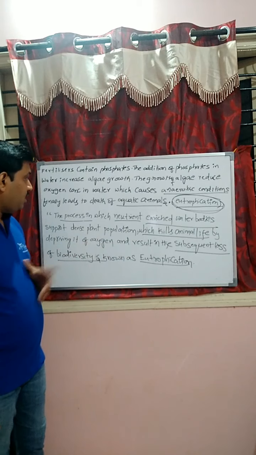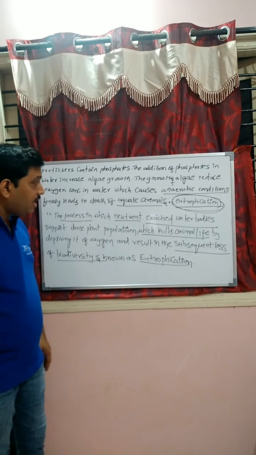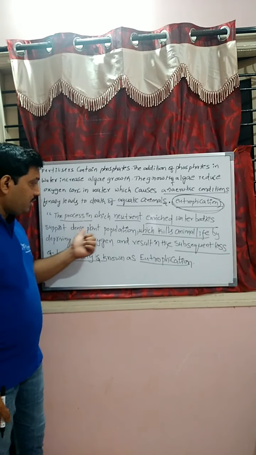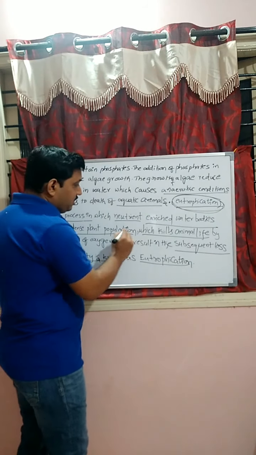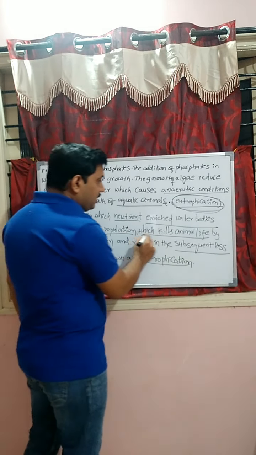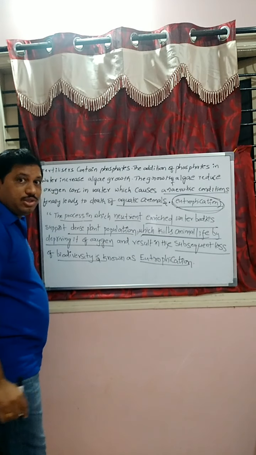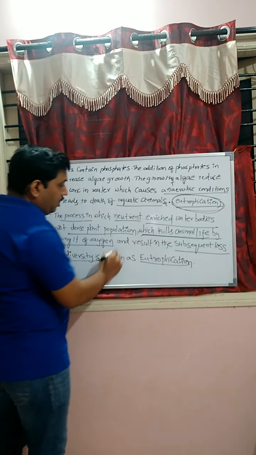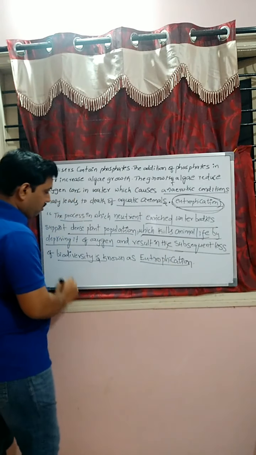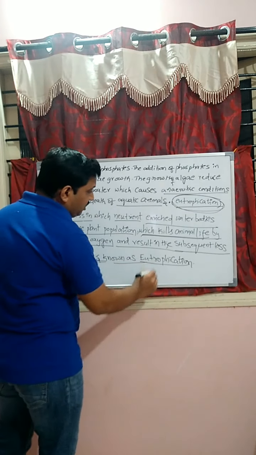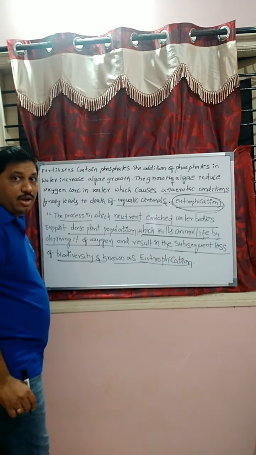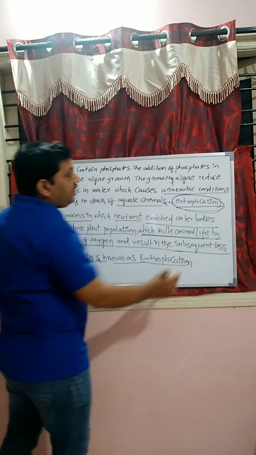Once again I will define, students. The process in which nutrient enriched water bodies support a dense plant population, which kills animal life by depriving it of oxygen, and results in the subsequent loss of biodiversity, is known as eutrophication.